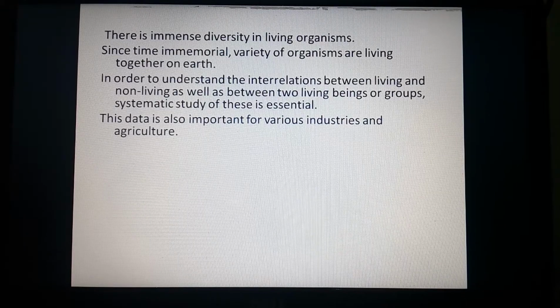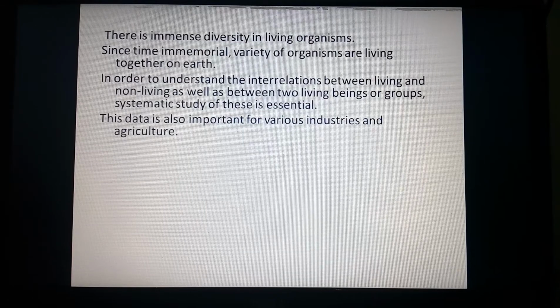This data is also important for various industries as well as the agricultural sector, such as in which zone what kind of crop plant can grow properly. In industries, what is the best atmosphere, and what good raw material is available in the ecology or ecosystem that is required for that industry.